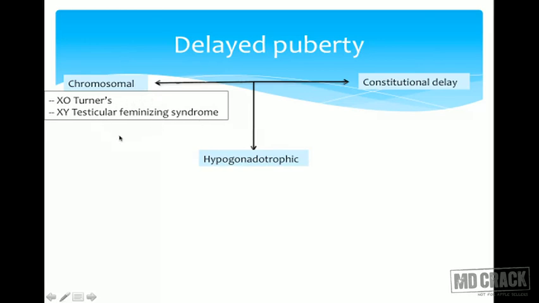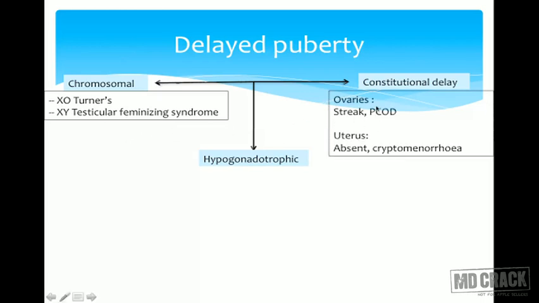There would be delayed puberty. In constitutional delay, if the ovaries are streak or there is polycystic ovarian disease, then maybe there is constitutional delay in puberty. Uterus may be absent or there may be cryptomenorrhea, that is why the patient is not having menses, and that's delayed puberty.